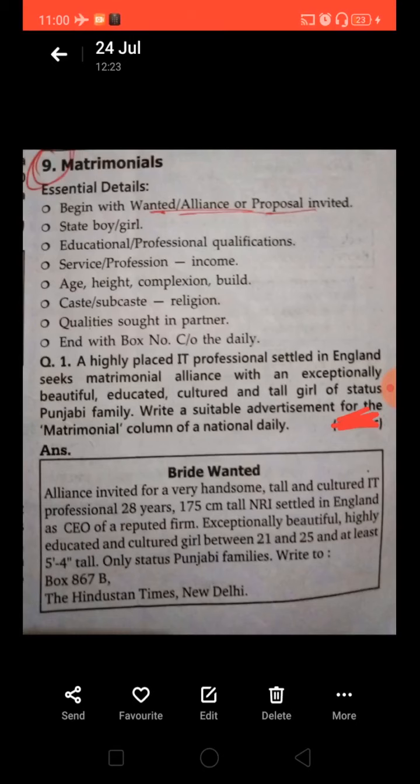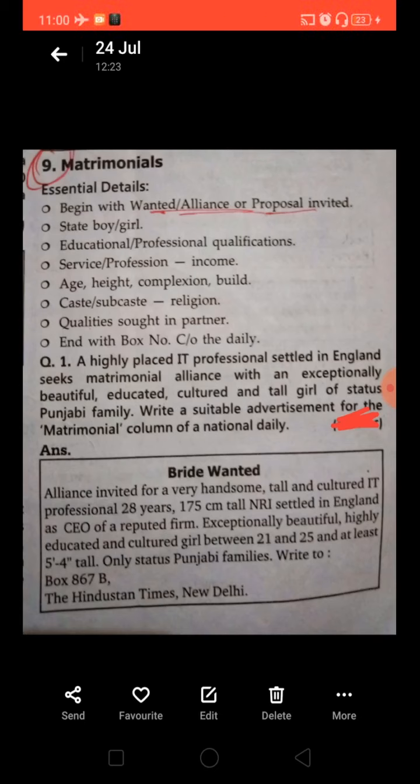See, alliance invited for a very handsome, tall and cultured IT professional. The age is given, 28 years, height is given, 175 centimeter tall, and his status is given, he's an NRI settled in England as CEO of a reputed firm. Exceptionally beautiful, highly educated and cultured girl, the expected age is between 21 and 25, and at least 5 feet 4 inch tall, only status Punjabi families.